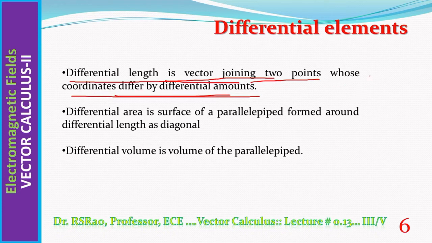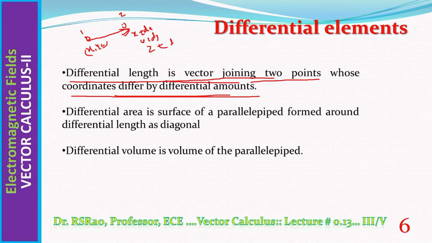Let us say we are in Cartesian. Consider 2 points, first point 1, second point 2. Let us suppose the coordinates of point 1 are x, y, z. The coordinates of point 2 are x plus dx, y plus dy, z plus dz. Now the vector joining 1 to 2 is the differential length. By definition, this is the differential length in the Cartesian system.